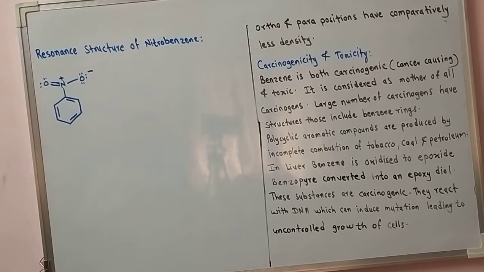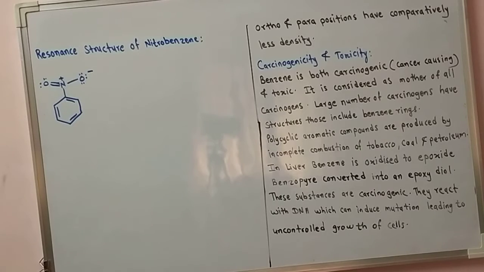Let's see the resonance structure of nitrobenzene. The nitro group NO2 is a deactivating group. Here it is directly attached to the aromatic ring, so the molecule is nitrobenzene. Due to the -I effect and being a deactivating group, electron density reduces in the benzene ring. This group withdraws electrons from the aromatic ring by resonance. So let's study the various resonance structures of nitrobenzene.